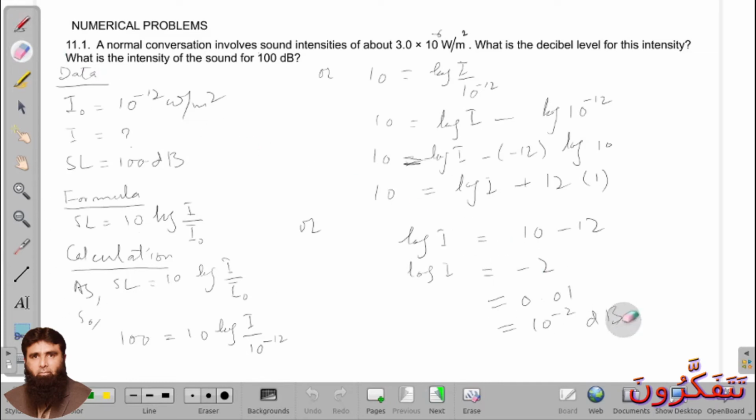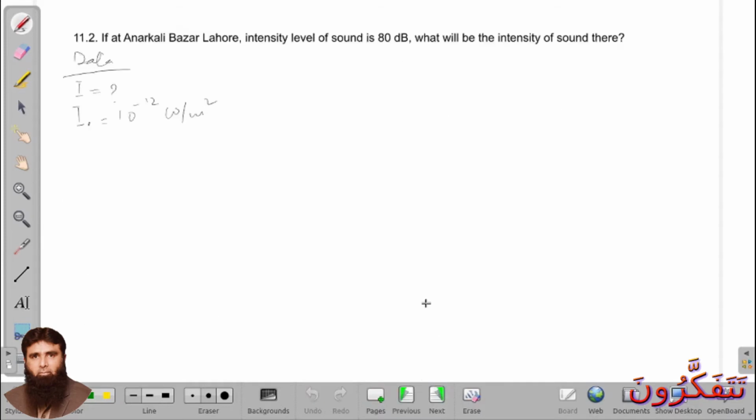Now, the sound level is given to you, which is 80 dB. Formula: we use the same formula here, which is sound level is equal to 10 log of I over I naught.